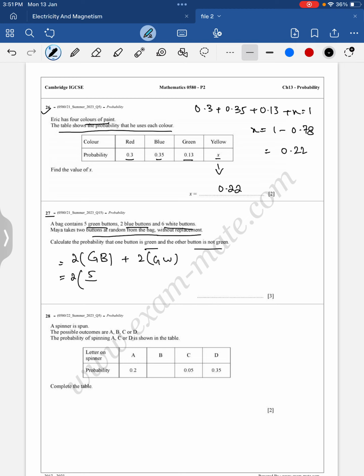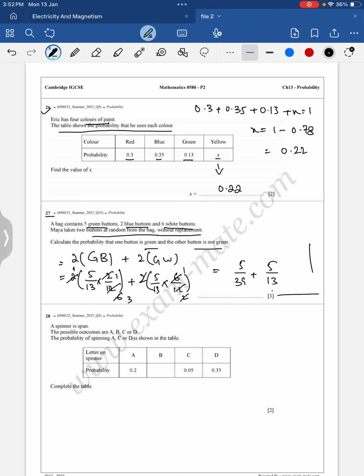Okay, applying the probabilities. Green probability is 5 upon the total, 5 plus 2 is 7, 7 plus 6 is 13. Blue probability is 2 upon 12, because without replacement means that one will be less. Plus, green probability is 5 upon 13 multiplied by white, which is 6 upon 12. Okay, now 2 ones are 2, 2 3s are 6, 6 ones are 6, 6 2s are 12, and 2 2 cancels. What we are having here: 1, 5 ones are 5, 5 upon 39, plus 5 ones are 5, 5 upon 13.